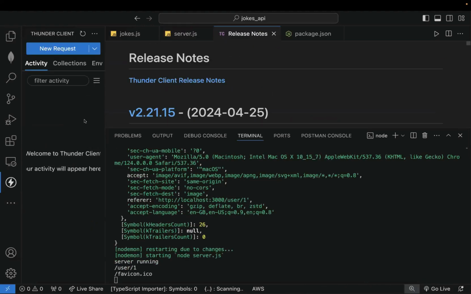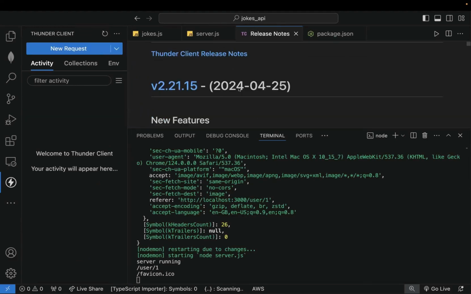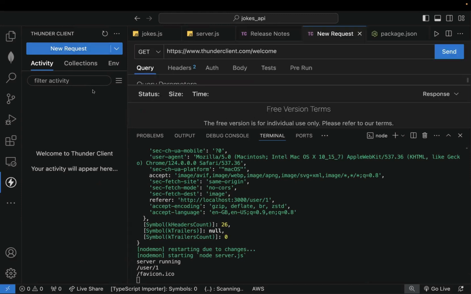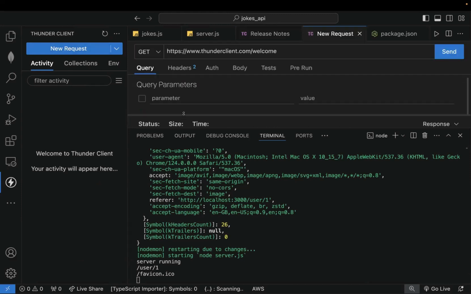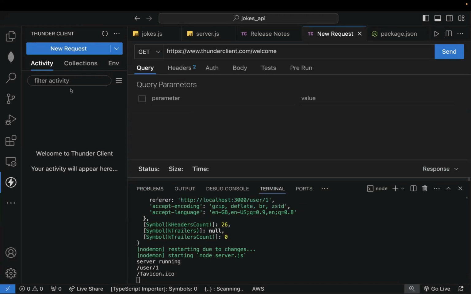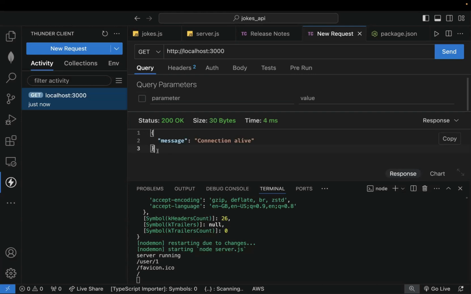Let's make use of something called Thunder Client. Thunder Client is an extension in VS Code that we can use to make API requests. I don't want to use the browser for now so that we get the hang of the main explanations and interactions. Browsers come with their own extra packages, so let's avoid that. So what I'm going to do now is make a new request: HTTP localhost 30,000. Let's try, and then you see we have connection alive.